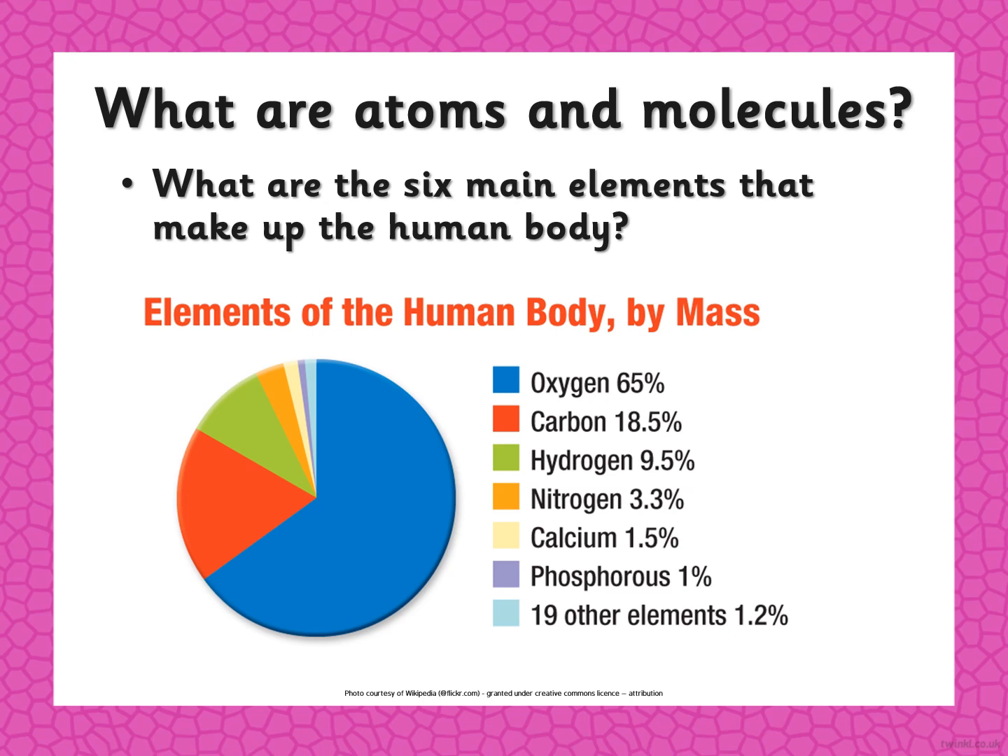So our human body consists of elements. Our body consists of oxygen, carbon, hydrogen, nitrogen, calcium, phosphorus, and 19 other elements. Each element has a percentage in our human body. So oxygen 65%, carbon 18.5%, hydrogen 9.5%, nitrogen 3.3%, calcium 1.5%, phosphorus 1%, and the 19 other elements 1.2%.